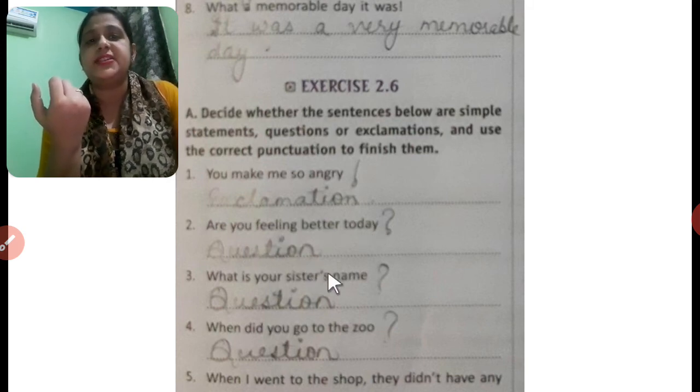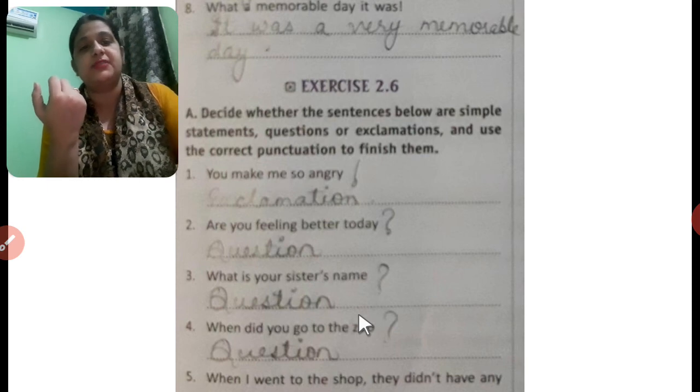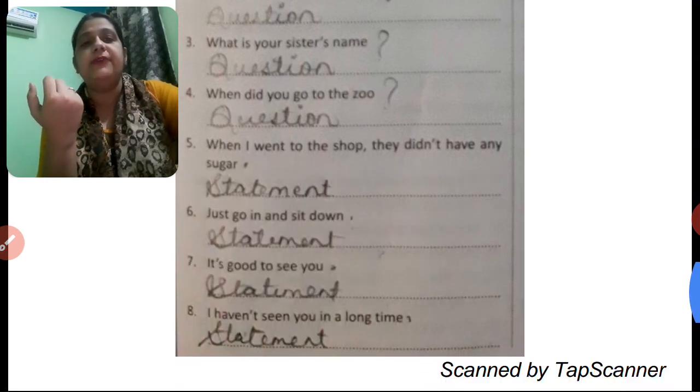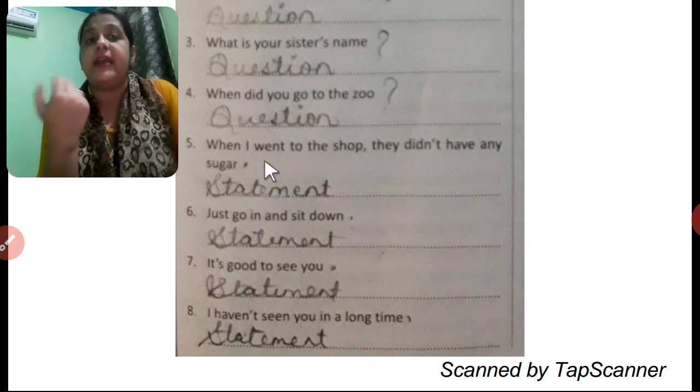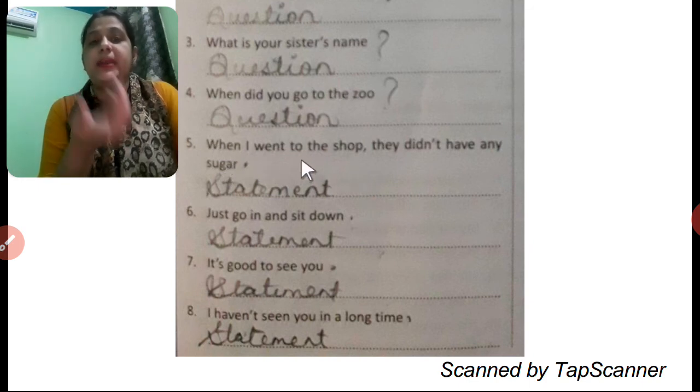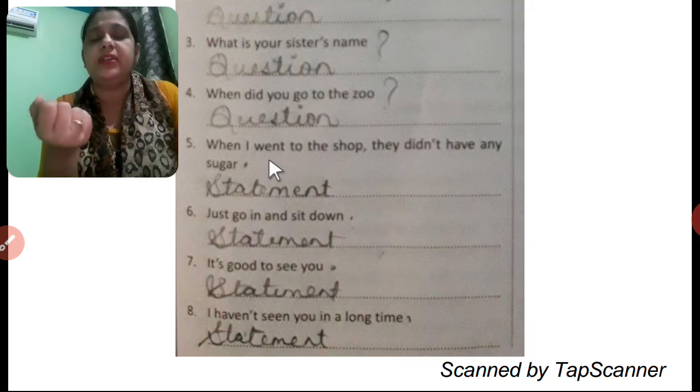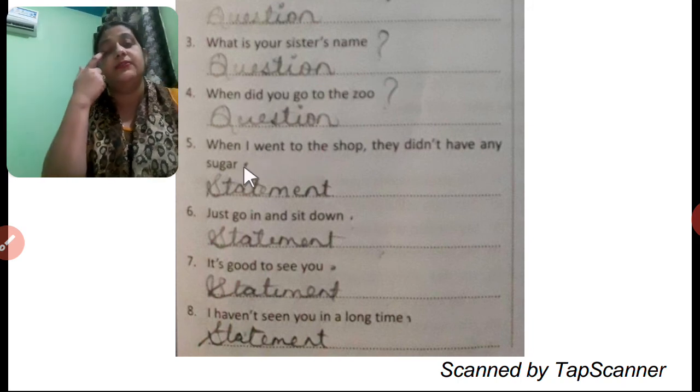What is your sister's name? Question mark. When did you go to the zoo? Question and question mark. When I went to the shop, they didn't have any sugar. It's a statement. When I went to the shop, they didn't have any sugar. It's just a statement and ending with a full stop.